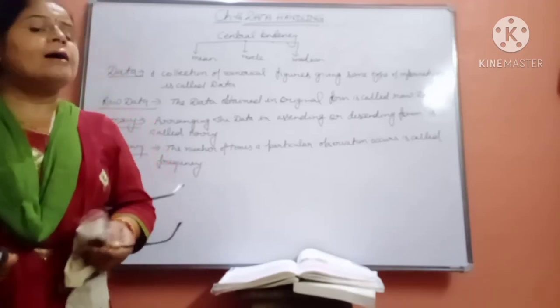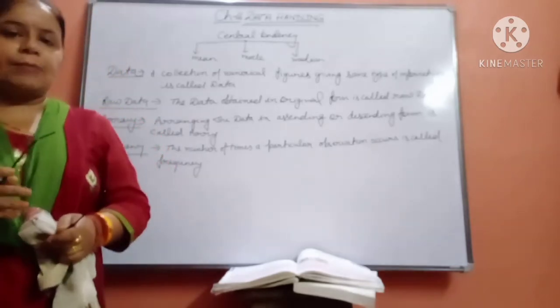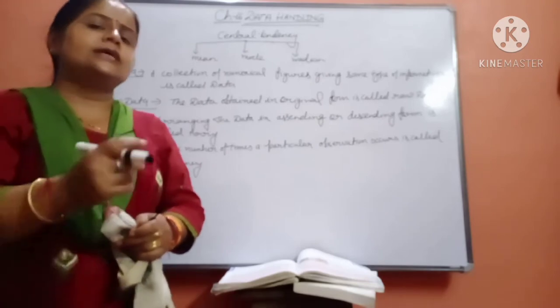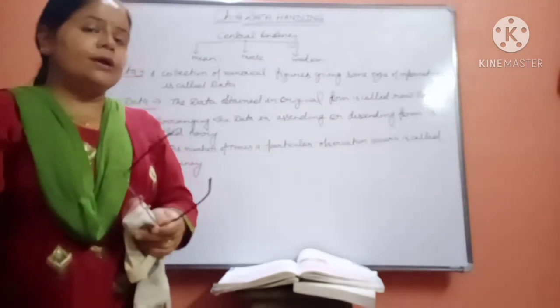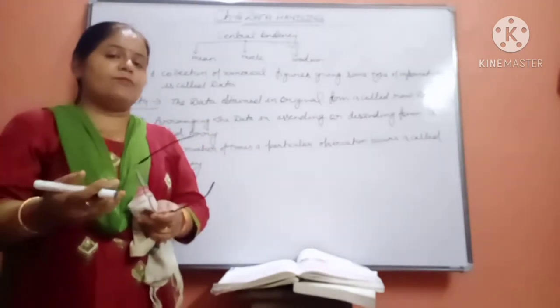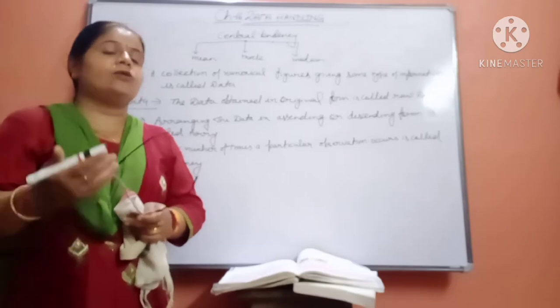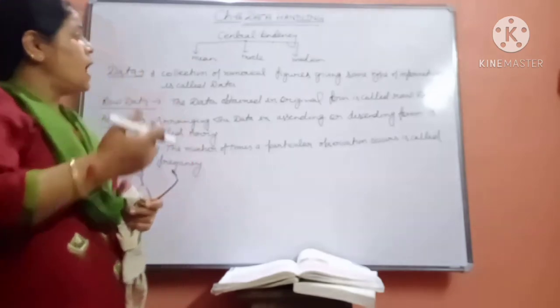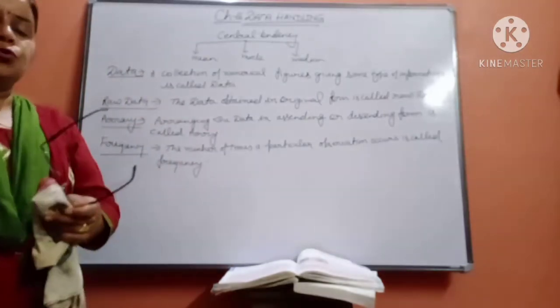But when we take the average, we say the average age of the children of class 3rd is 10 years. In daily life we use this term average very much, and today we are going to learn how to calculate it.